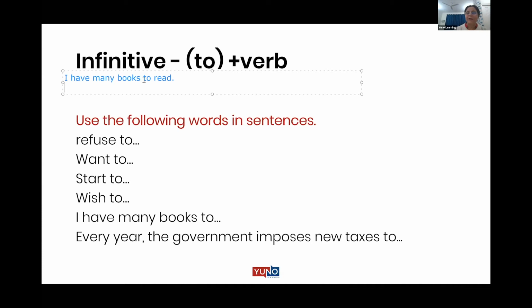I have some money to donate. I have a pen to spare. So here we use it as adjective. So books to spare, books to donate, books to lend, books to read. So this is like an adjective for books.